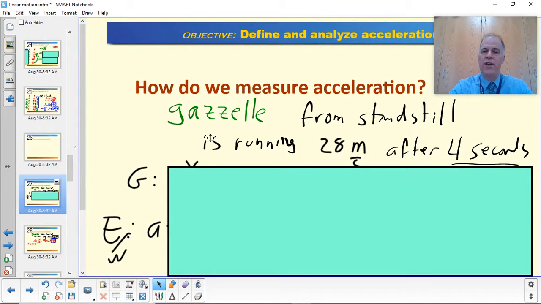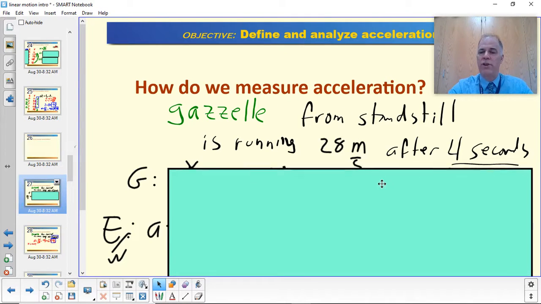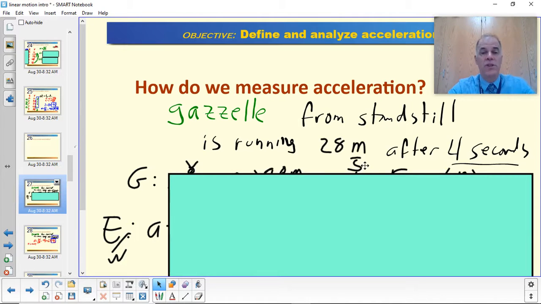Okay, so imagine a gazelle. It begins from standstill and it's running 28 meters per second after 4 seconds. And what I would like you to do is pause the video here and do the calculation. What is the gazelle's acceleration? I would like you to use the GFEW format for practice. Okay, so pause it here and see if you can figure it out.